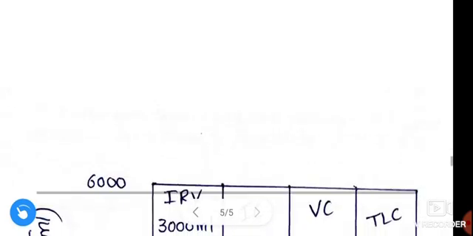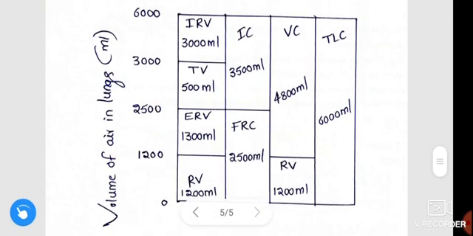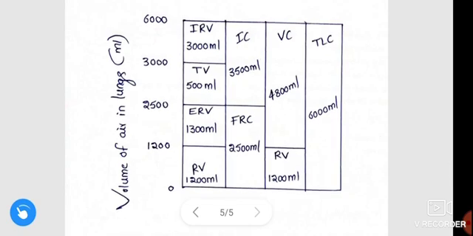Next, see this figure. This is the volume of air in the lungs, measured in ml.